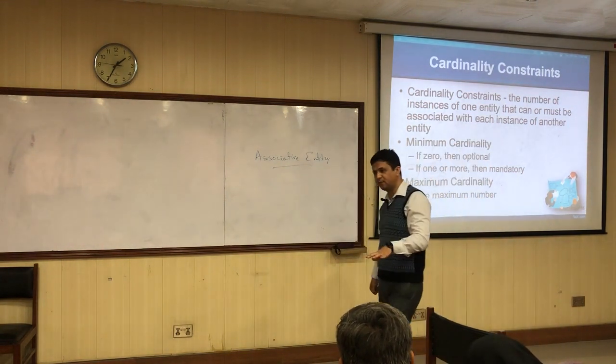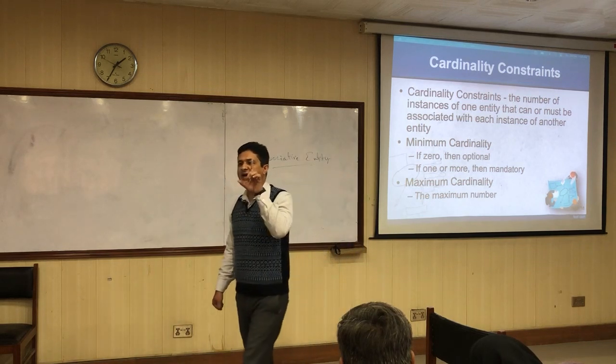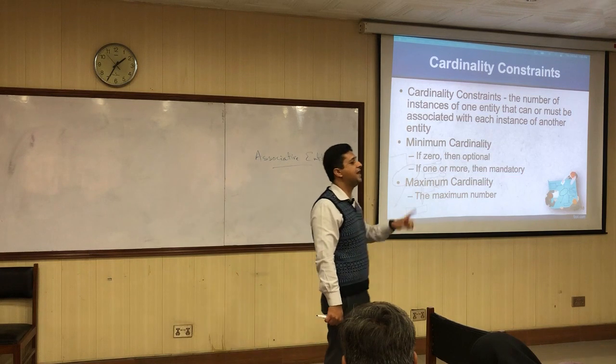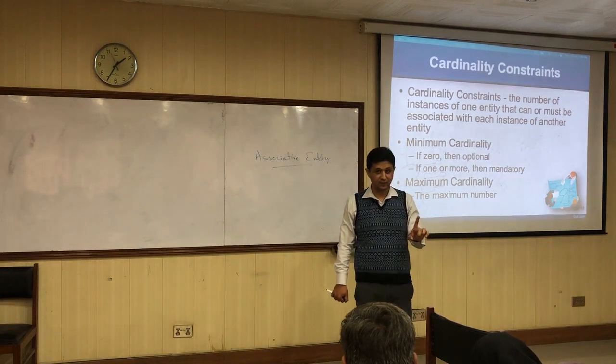Two new relationships would be created, and that converted relationship would also be an associative entity.